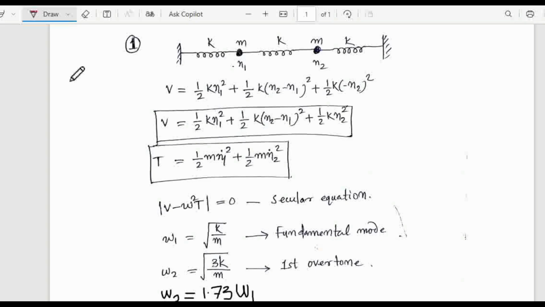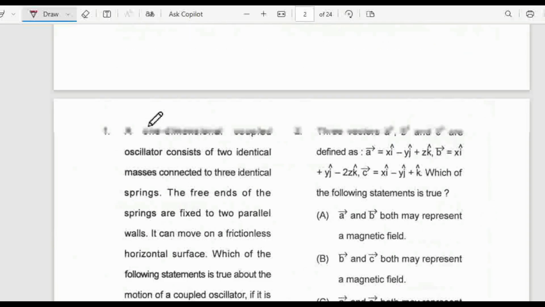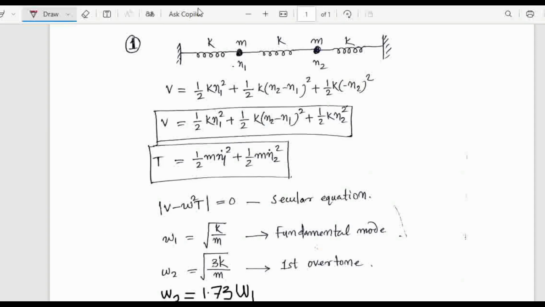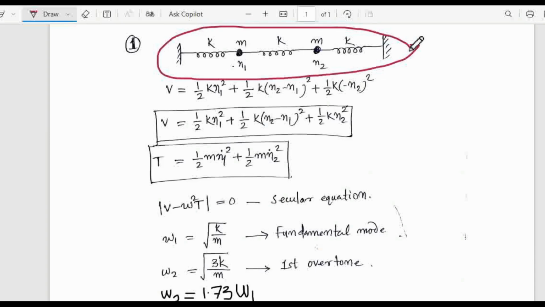Okay, so now let's see the solution. This is the question and this is the solution. This is the scenario. These are two ends, and these three springs are connected, and their ends are connected to the rigid supports. These are three springs, first, second and third, and they are identical. The masses are also identical. This is M and this is M.